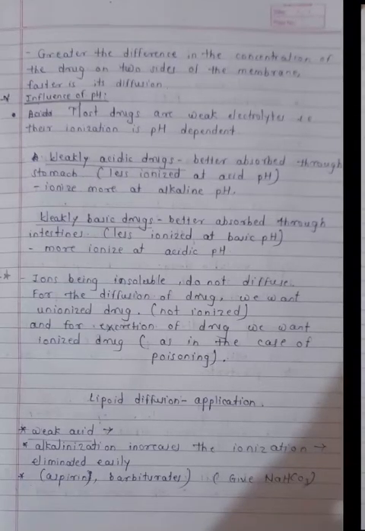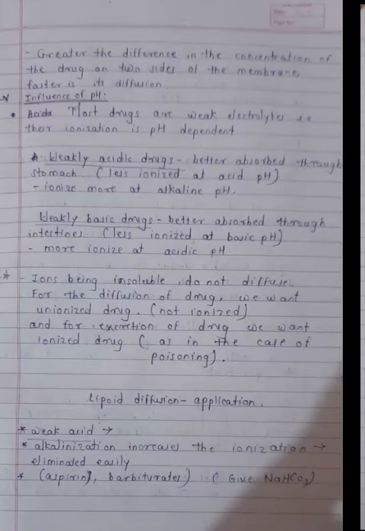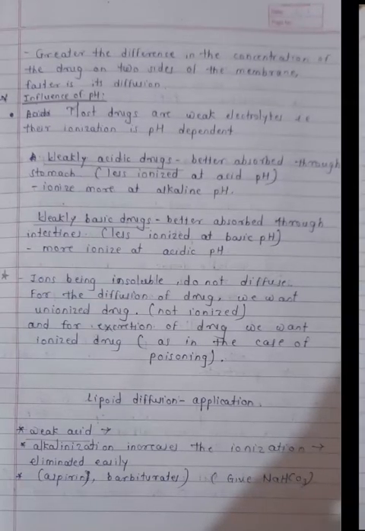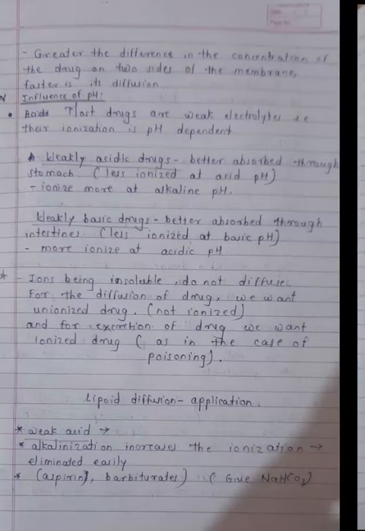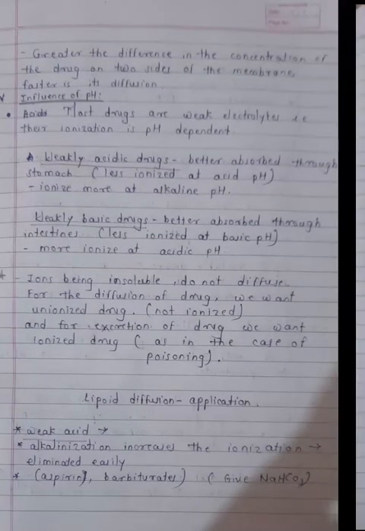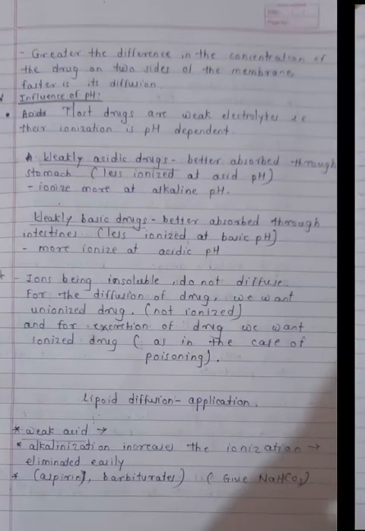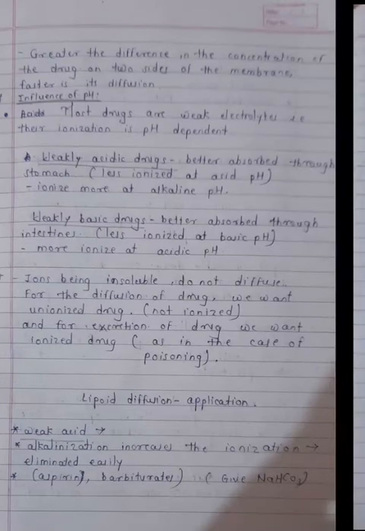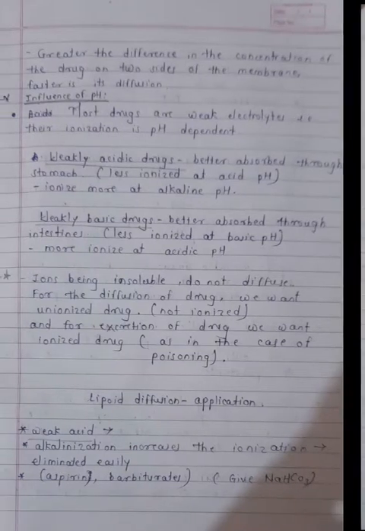Now I will start discussing a very important topic, that is, for the diffusion of drug. For the crossing of the drug across the biological membrane, we want the unionized form of the drug. So the unionized form will be absorbed. The ionized form will not be absorbed because ions are insoluble. So these ions will not absorb. So we want the unionized form.